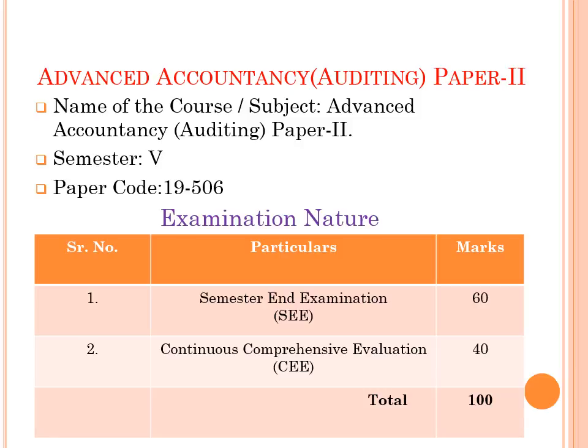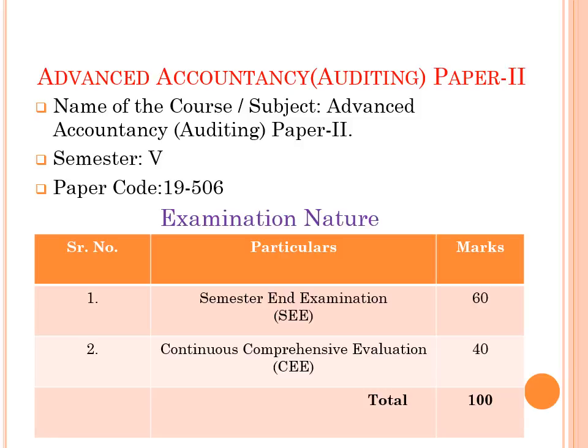We know that there are certain words which are connected with our record keeping. So firstly bookkeeping, secondly accountancy, and thirdly auditing. Now we are going to discuss the syllabus of advanced accountancy, that is auditing paper 2.